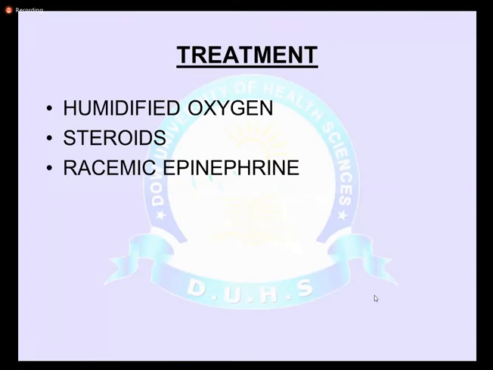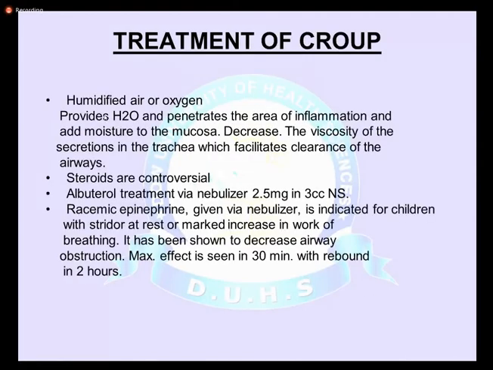The child is not maintaining oxygen. If the signs of respiratory distress were there, then you have to give humidified oxygen to the child. Steroid, and we listen. Humidified oxygen provides water and penetrates. Why humidified? If you give dry oxygen, it produces more irritation. It causes dryness of the upper respiratory tract, which causes more inflammation, and the symptoms get worse.